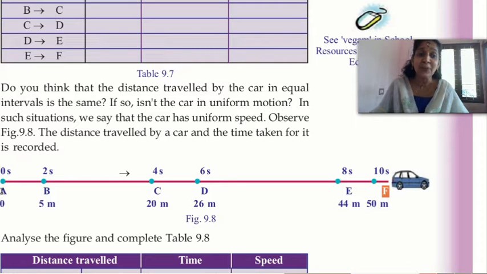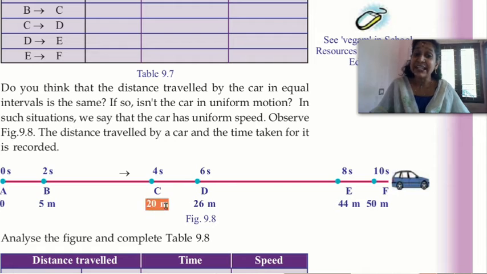This car started from A. At A, the car had not started, so it traveled 0 meters. Time taken is 0 seconds. When your car reached B, it traveled 5 meters. How much did it travel? 5 meters, within 2 seconds.